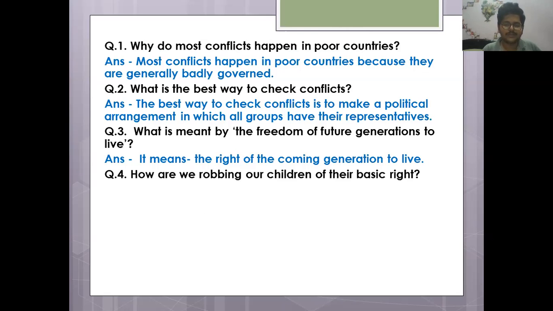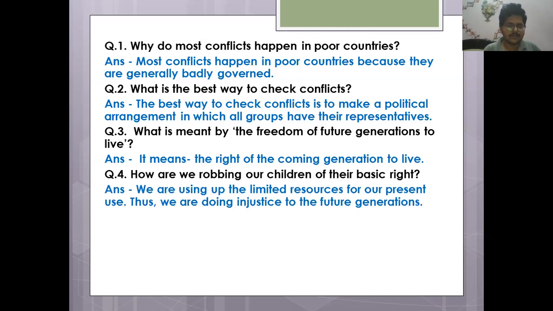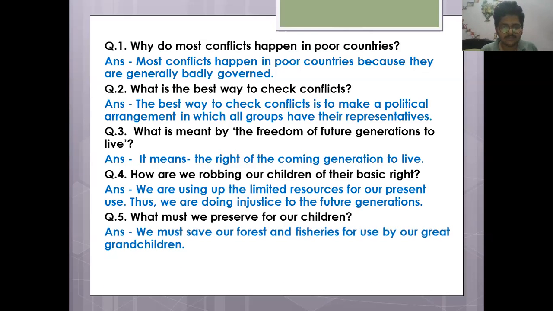How are we robbing our children of their basic rights? We are using up the limited resources for our present use, thus we are doing injustice to the future generations. See, all the answers are written in own words. Okay, the text has been interpreted, the text has been understood, and the answers are written in the own words. What must we preserve for our children? We must save our forests and fisheries for use by our great grandchildren.